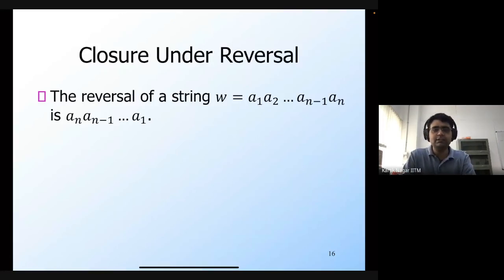So let's first define the reversal of a string. This is very straightforward. This is just the string written in reverse order. So if you have the string W, which consists of the symbols A1, A2, up to AN minus 1, AN, then its reverse would be the string written in reverse, AN, AN minus 1, and so on up to A1.